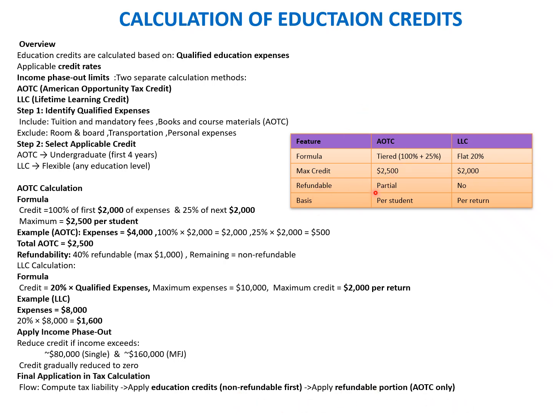The formula for AOTC is tiered, which is 100% plus 25%. LLC is 20% flat. Maximum credit is 2,500 for AOTC and 2,000 for LLC. Refundability is partial for AOTC and no refund for LLC. And AOTC is per student, but LLC is per return. This is the key difference between the two. So I think this gives us a complete understanding of both AOTC and LLC, and we are largely coming to the end of this chapter. Let's move to the final slide, the key takeaway slide, and we'll wrap up this chapter.